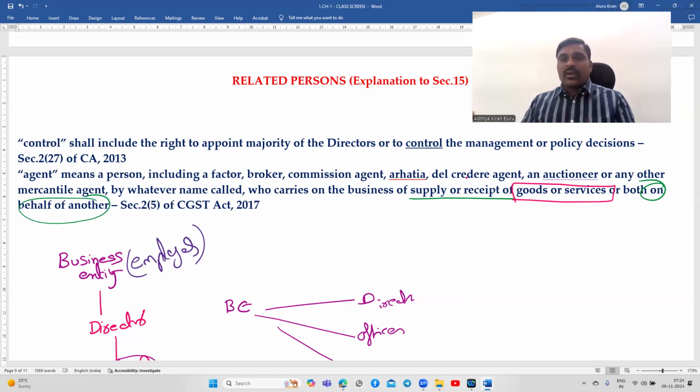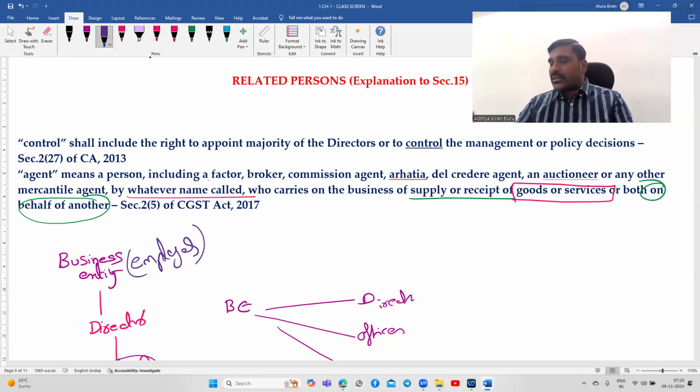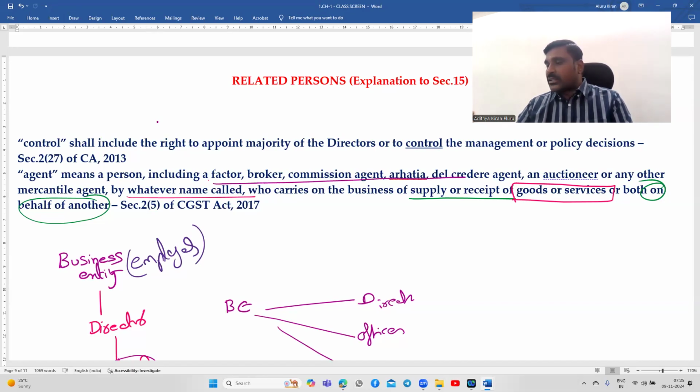I am receiving the goods or I am supplying the goods, I am receiving the services, I am rendering the services on behalf of another person. These are the normal positions, by whatever name called. Therefore these are only some examples of agents: factor, broker, commission agent, delegate agent, auctioneer.